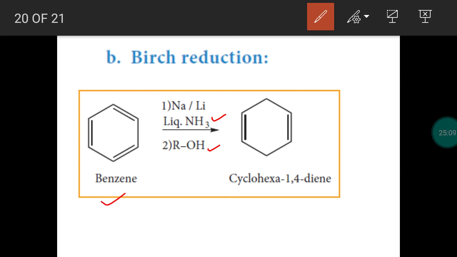Now the product has only two double bonds, so it is reduced. The product is cyclohexa-1,4-diene. This is the Birch reduction, named after the scientist. Birch reduction is useful to prepare cyclic dienes. So with this, the chemical properties of benzene are over. Tomorrow we will discuss ortho, para and meta directing groups. Thank you.